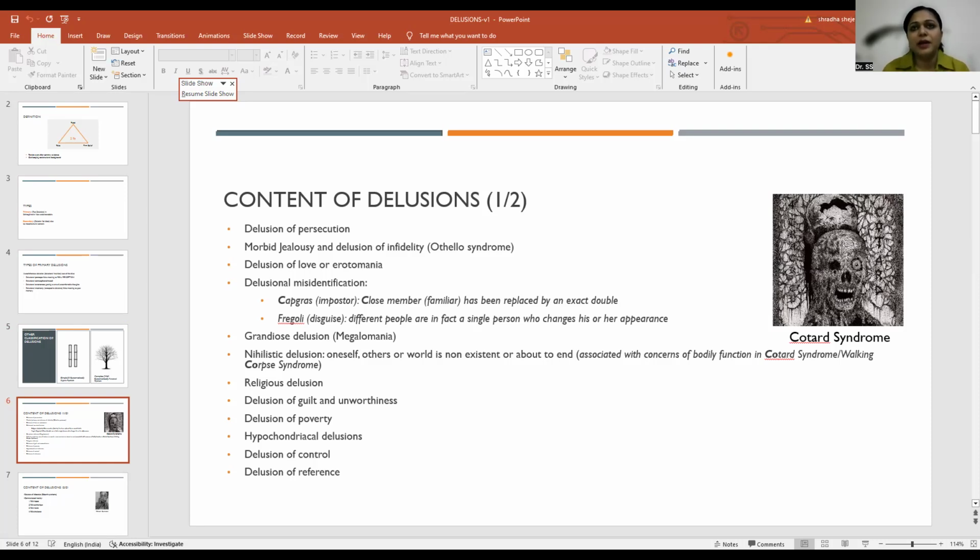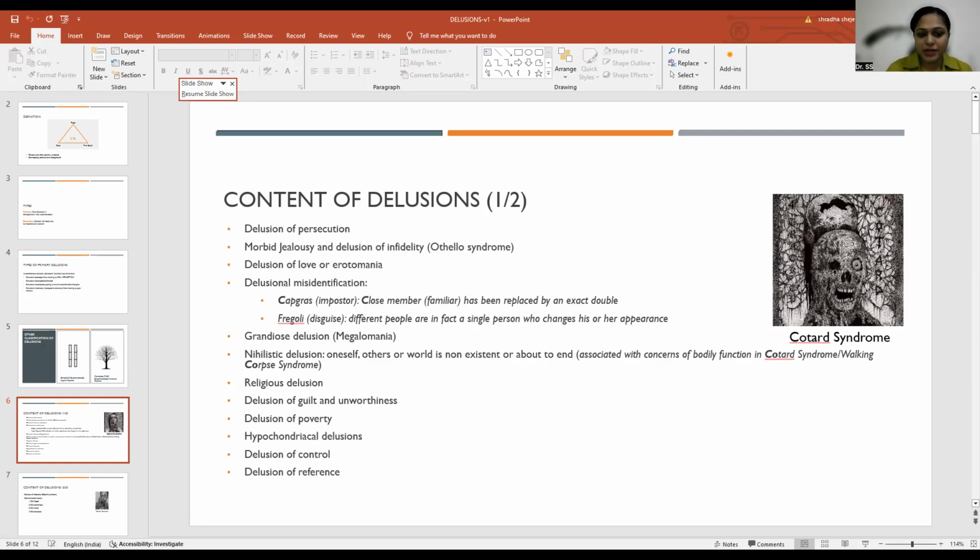For example, a husband who is going through a delusional disorder will feel that he cannot recognize his wife. Why? Because he feels that she is being replaced. She is not my wife. She is someone else. So this would be the typical history.